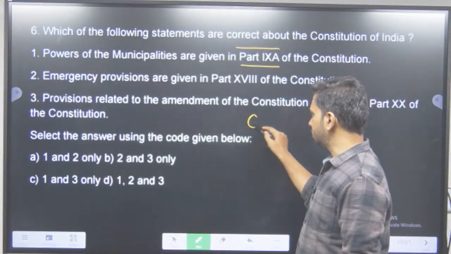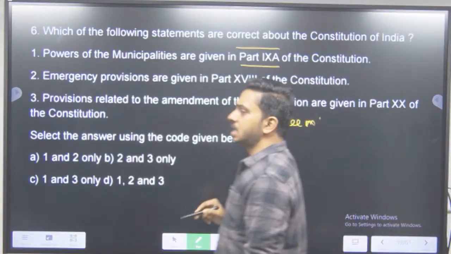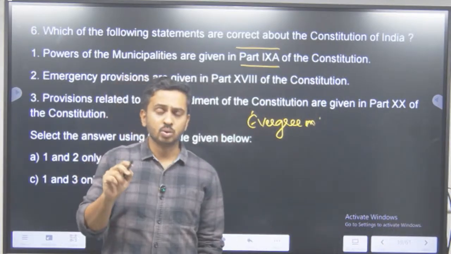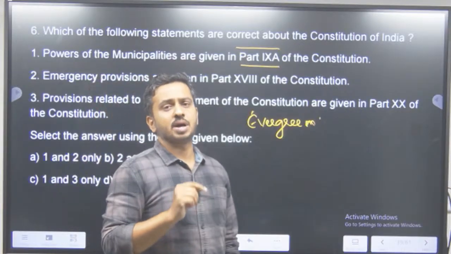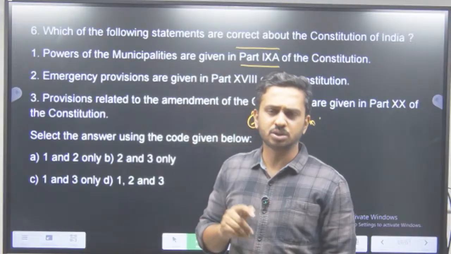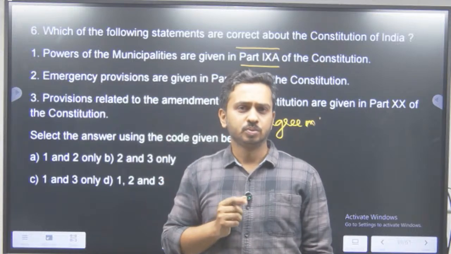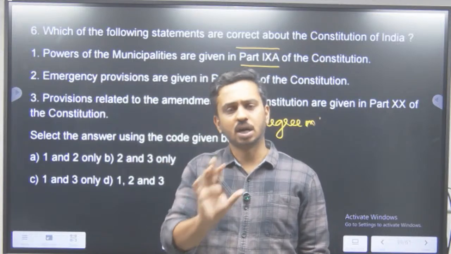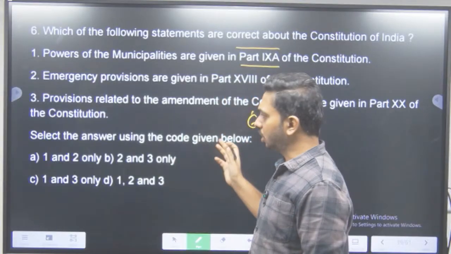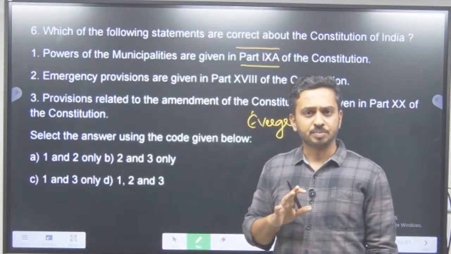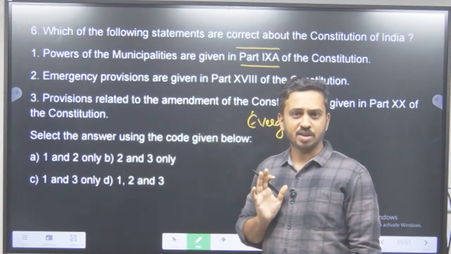Again, one evergreen question. Generally, parts के बारे में, articles के बारे में, schedules के बारे में आपको पता होनी चाहिए. So you need to know about the different parts, schedules of the articles of the Constitution, at least the important ones. So एक बार आप लिख लो the different articles and the parts at one place. Keep it and ratta maro. If you know the logical way of remembering it, please do remember. I can tell that in my normal classes. अगर नहीं हो रहा है तो रट्टा मारो, ठीक है?